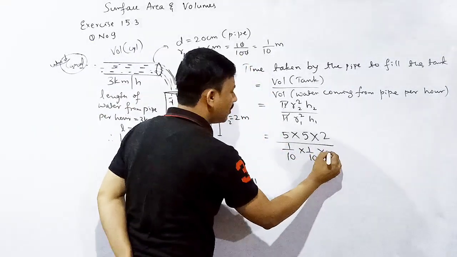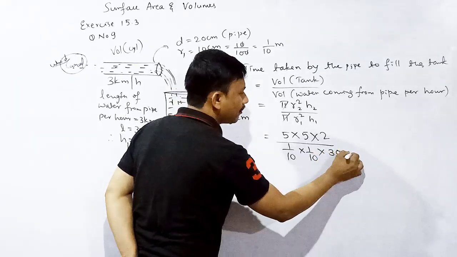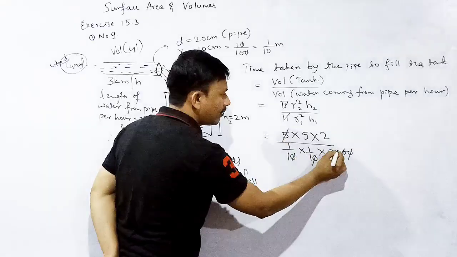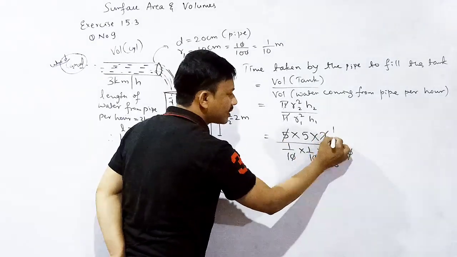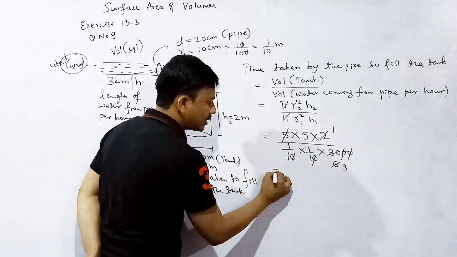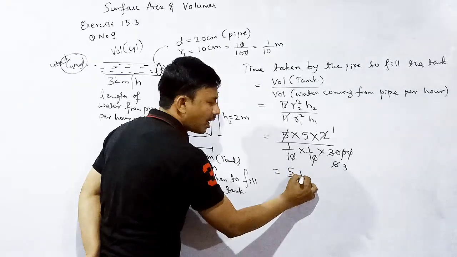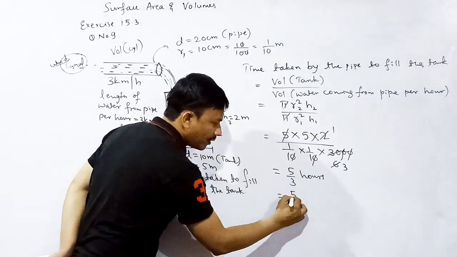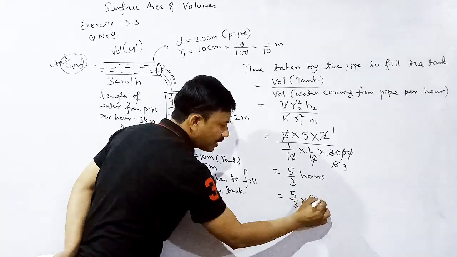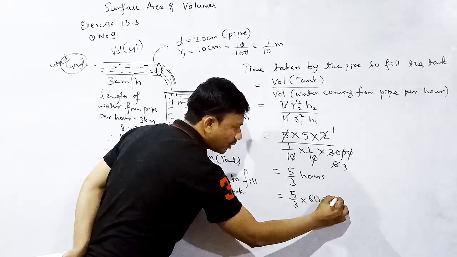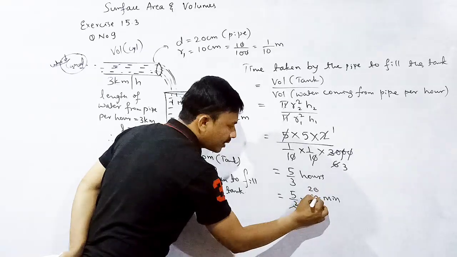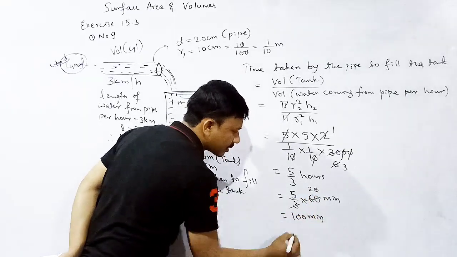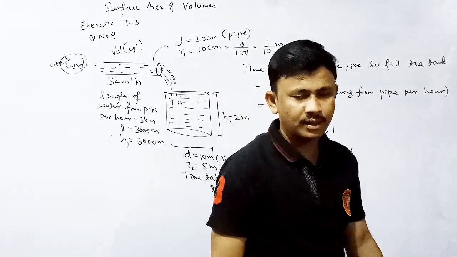Then what is the H1 value? 3000 meter. 5 ones are 5, 6 twos are 12... This is equal to 5 divided by 3 hours. Convert it into minutes. This is equal to 5 divided by 3 into 60 minutes. This is equal to, okay, 3 ones are 3, 20s are 100. 100 minutes is the answer. Right.